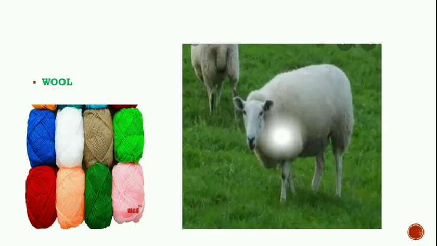We get wool from animals. Have you seen wool? Yes. Wool is used to make woolen clothes like sweaters and jackets, right? We get wool from animals. An animal like a sheep gives us wool.